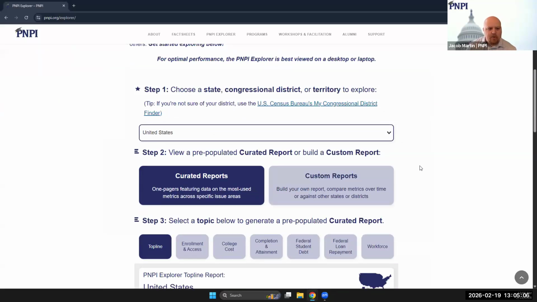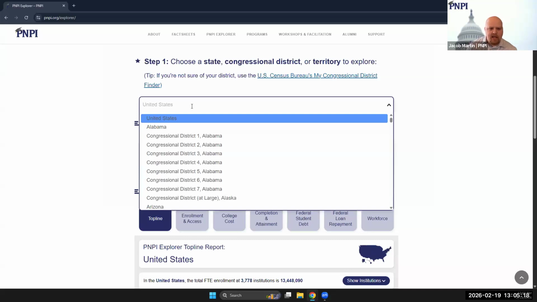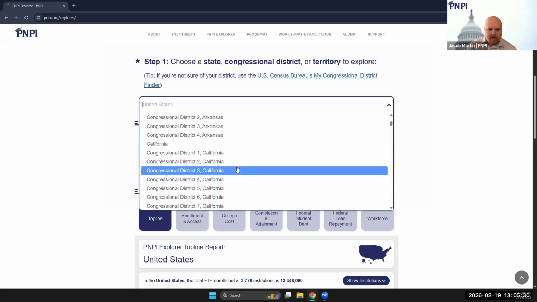In step 1, you're going to choose the geographic area that you'd like to explore. So you'll see that the Explorer has selected the United States by default, but you can change this by either clicking in the box or clicking the drop-down arrow. Either one works. Now you can choose a state, congressional district, or U.S. territory to explore. And with the exception of territories, which are at the bottom of the list, these geographies are going to be listed in alphabetical order.